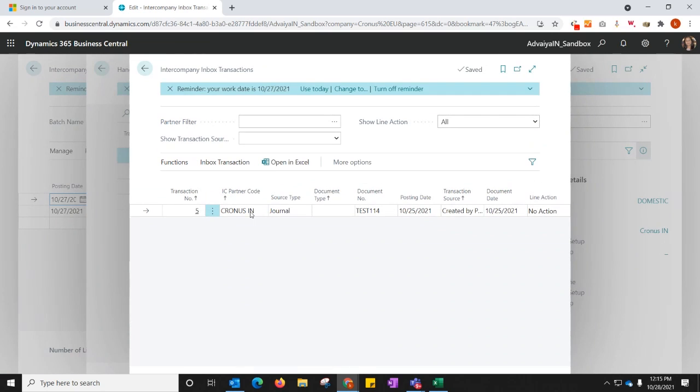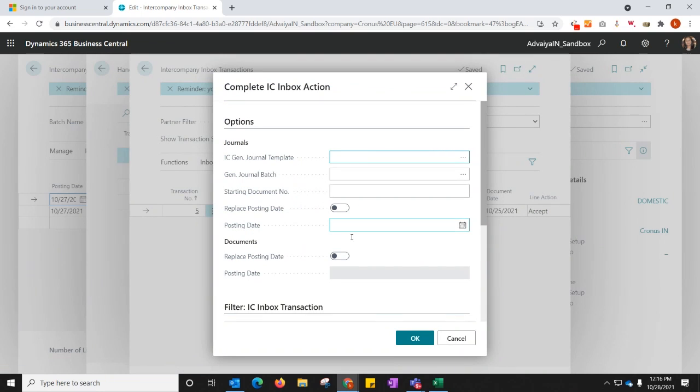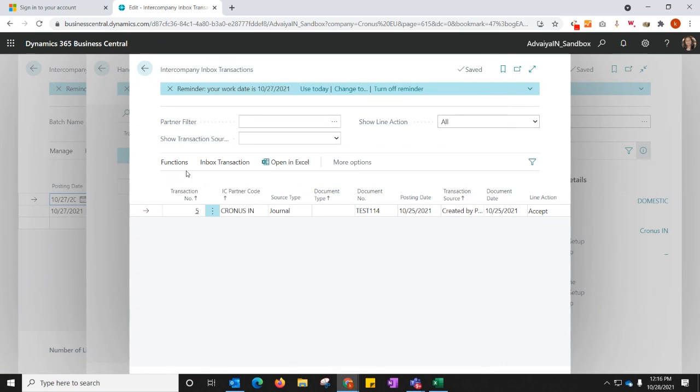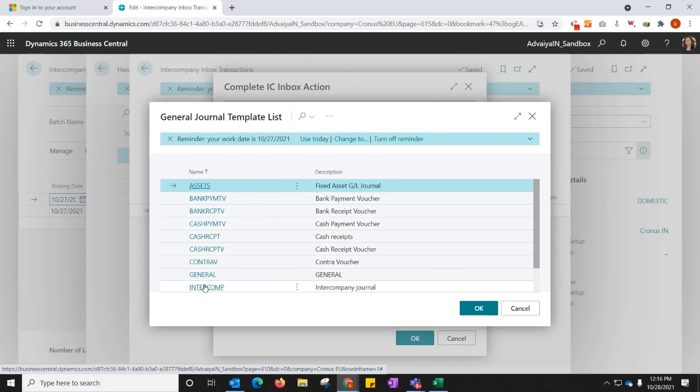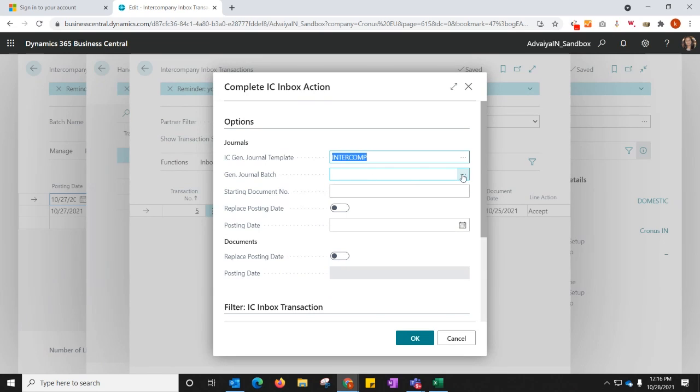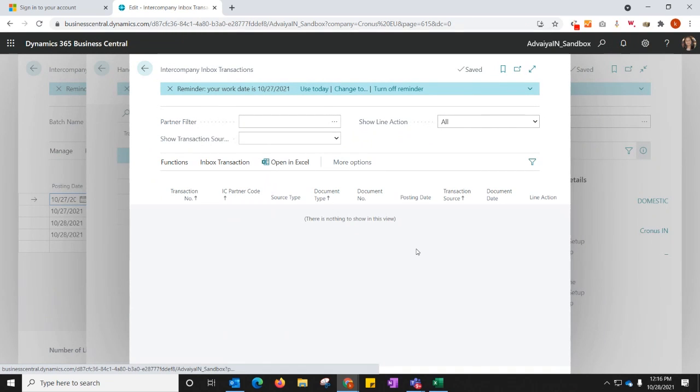My inbox will show me a payment or transaction which is awaiting acceptance. I'll go and accept this payment, and we just need to complete this. I'll select the intercompany, as it is an intercompany transaction, which defaults to my default general ledger account. The posting date is today's, and I'll post this. So it has credited the amount into my other company.